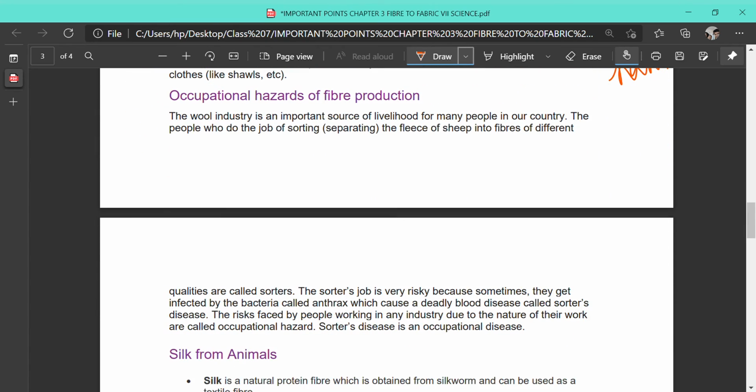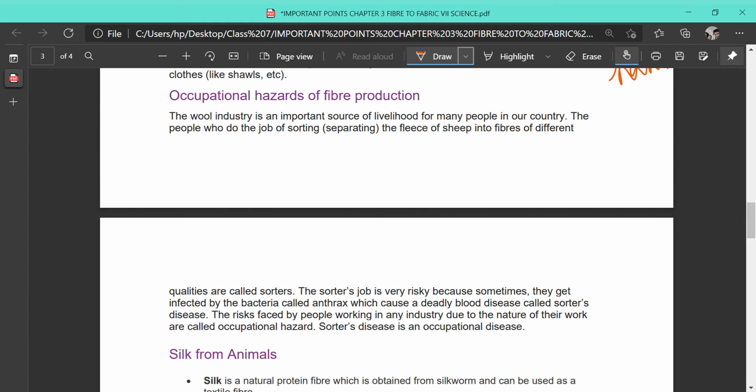Occupational hazard. During the sorting process, that is separating the fleece of the sheep into fibers, the people who do the job are called sorters. A bacteria may sometimes be present in the fleece, and that bacteria is known as anthrax. Sometimes these sorters get infected with a bloody disease.